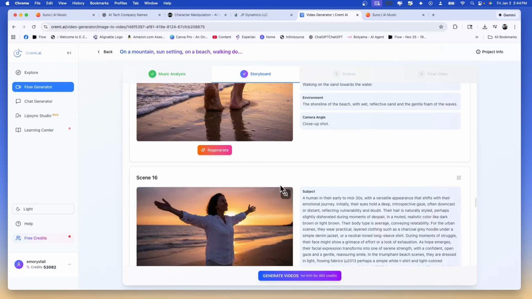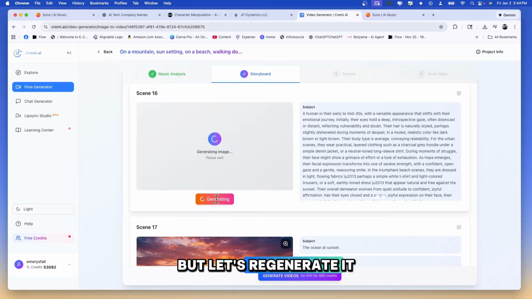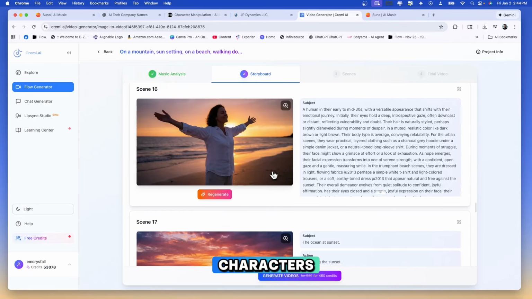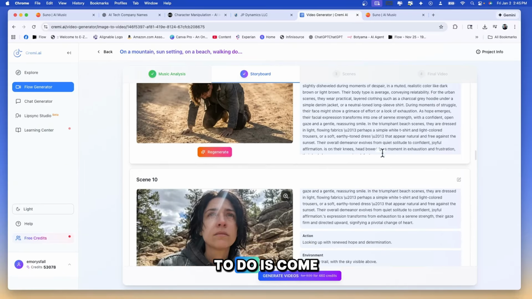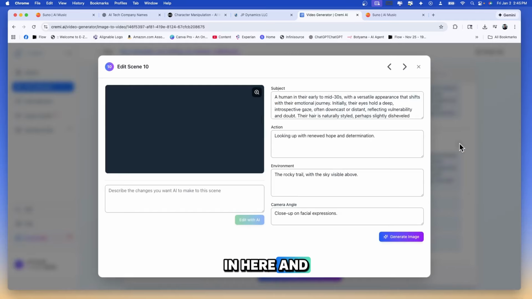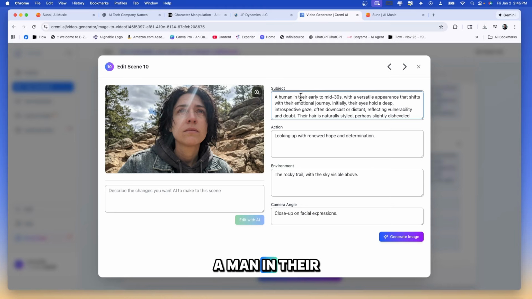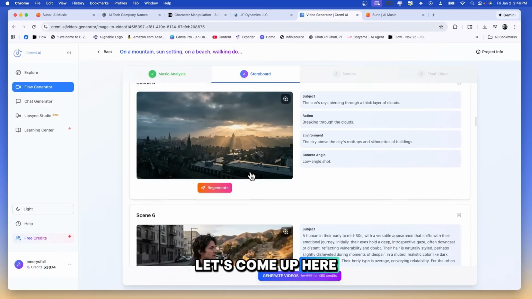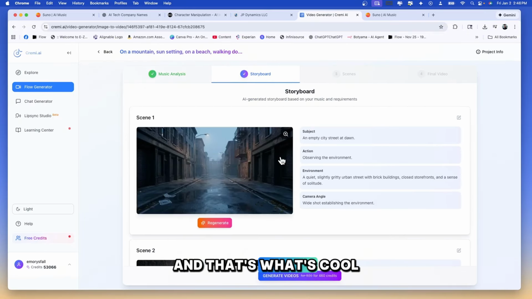Well, I kind of like this one, but let's regenerate it just because it doesn't look like the other characters. So what I need to do is come in here and type a man in their early 30s. Let's do that. Let's come up here. This looks good.